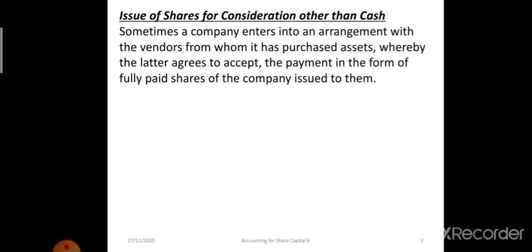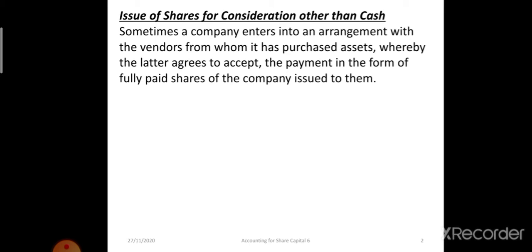Okay, and when the shares are issued for consideration other than cash, that means here the consideration is the assets. It may be machinery or a building or land or any technology, or any know-how. In that case we call it issue of shares for consideration other than cash. The considerations being machine, building or any technology, patent. Okay, so the theoretical part, read these lines.